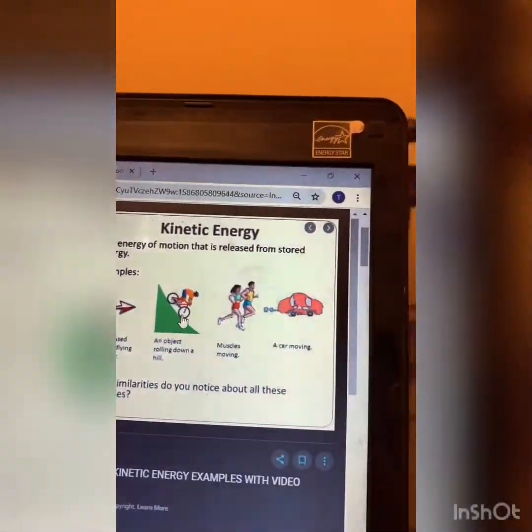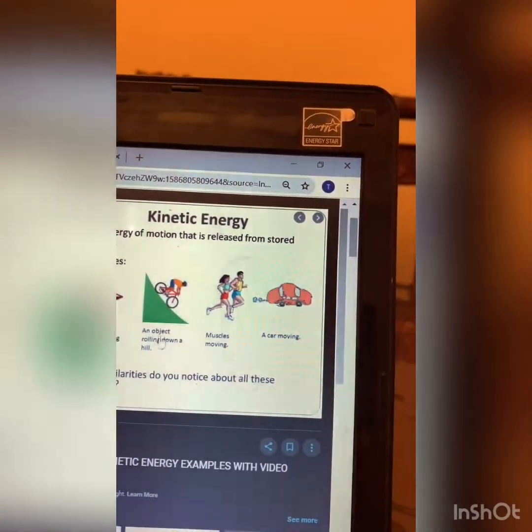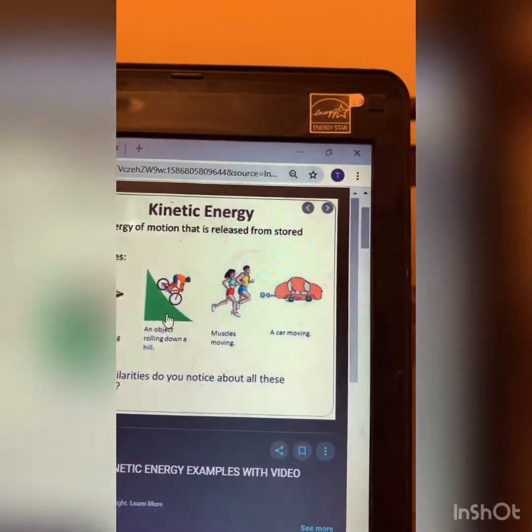Let's take a look here. This boy is crawling down by the bicycle down the hill. Okay, so since this object is moving down, there is a kinetic energy.